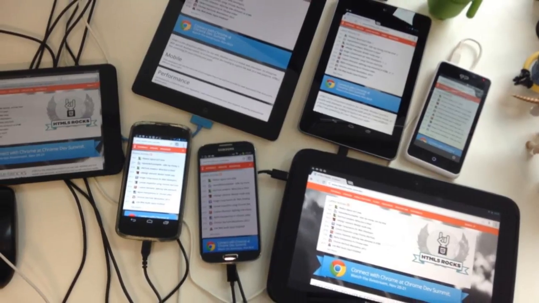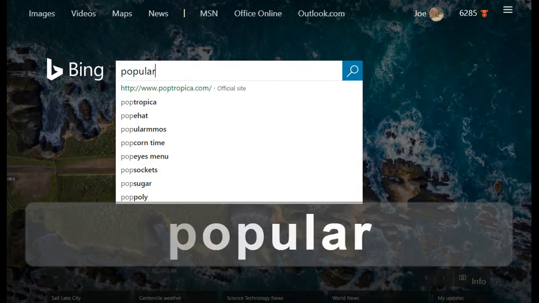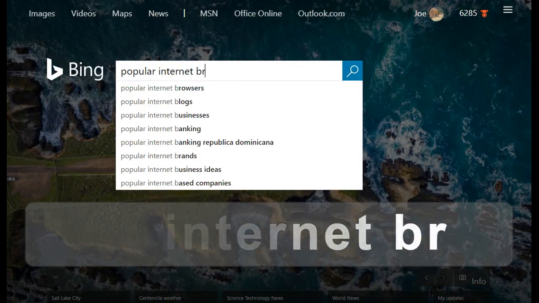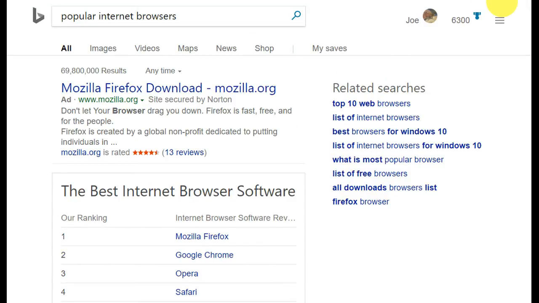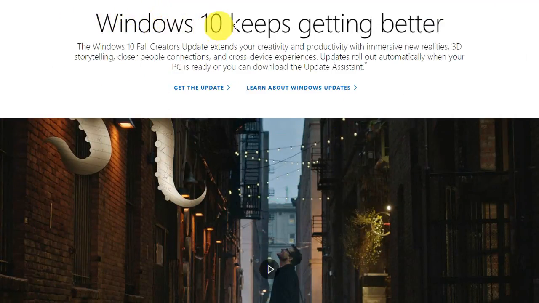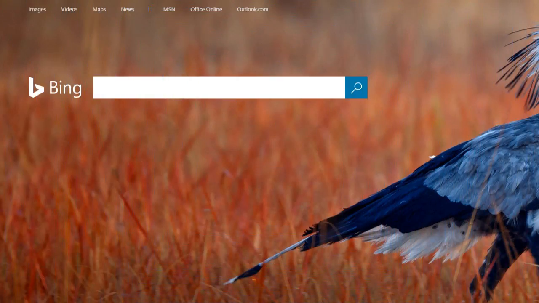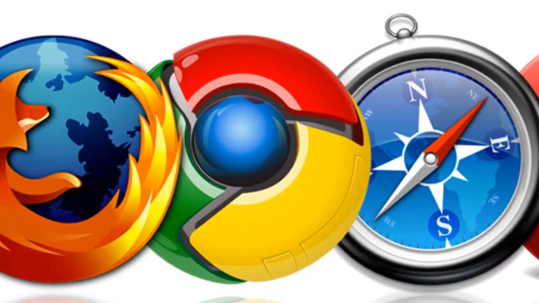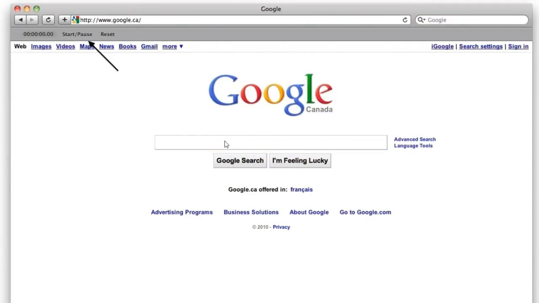Each device and browser comes with a default search engine, a search service that it automatically uses unless you change it by telling it to use a different one. For example, PCs running Windows 10 are pre-configured to use Edge as the default browser and Bing as the default search engine. It also uses Bing for web searches that occur from the Windows 10 search box. New Mac computers are configured to use Google as the default search engine and Safari as the default browser.